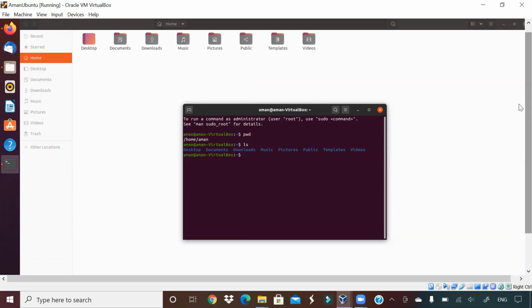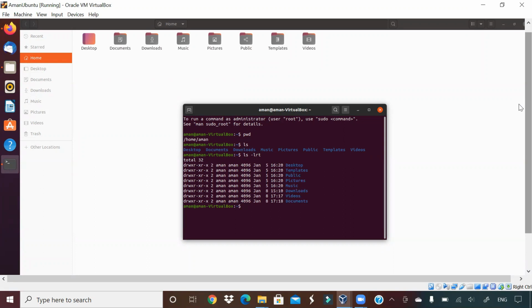Let's do ls -lrt. This will give you more details about the directories inside your current working directory. So my current working directory is root. Inside root, as you can see in the background also, we have desktop, documents, downloads. So all these things are listed here.